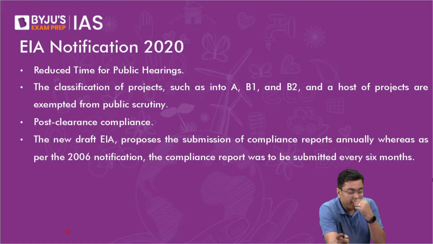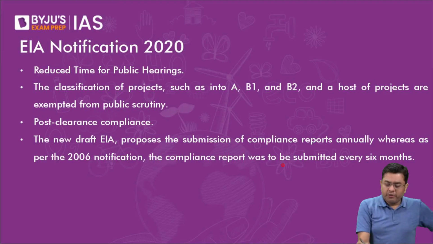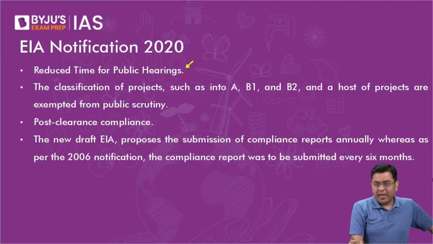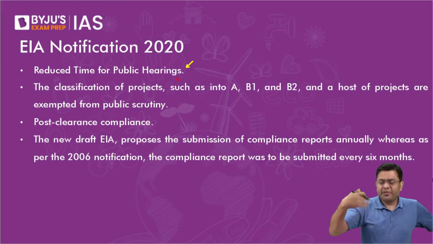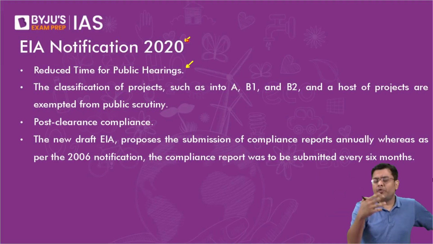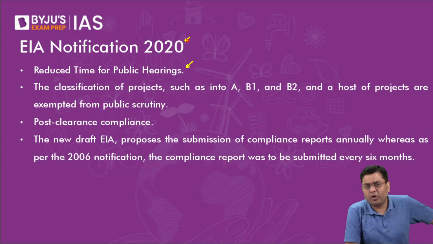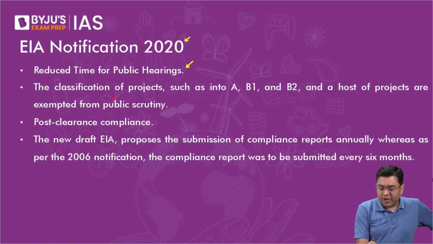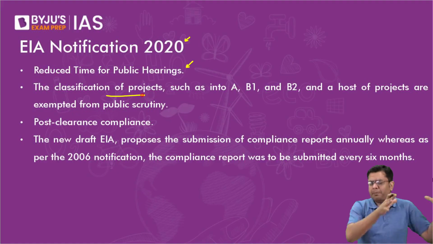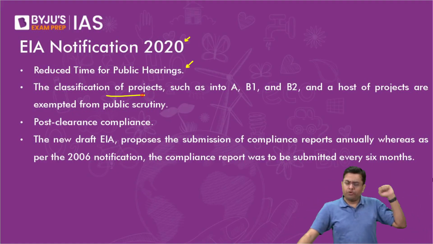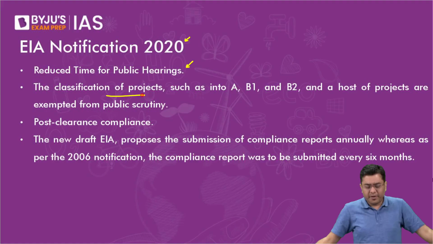Okay, so here, as per the notification, reduced time for public hearings. As I told you, the time period for public hearings earlier used to be 60 days. But ever since the COVID pandemic, the government said that anyways everything is happening online, reduce it to less than 45 days. Classification of projects has been done. Many of the projects have been given exemption, that you don't require that much amount of certification.